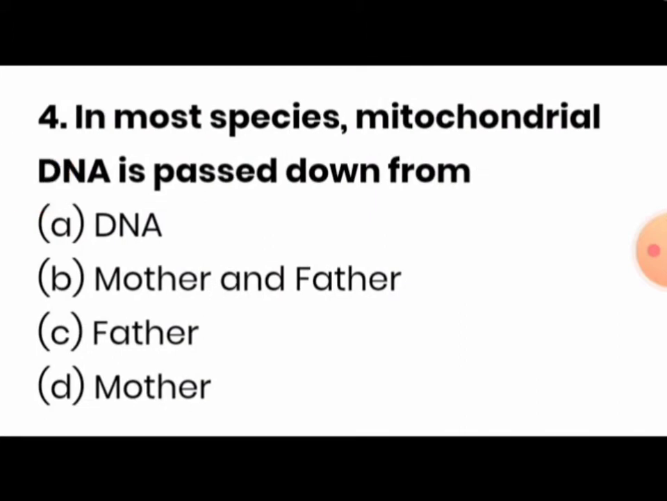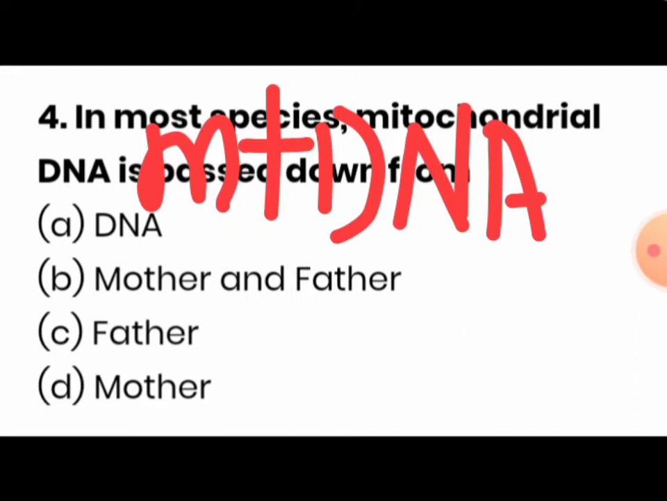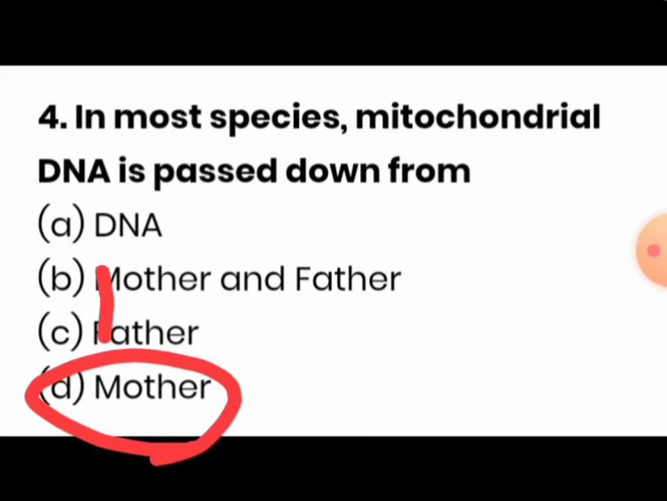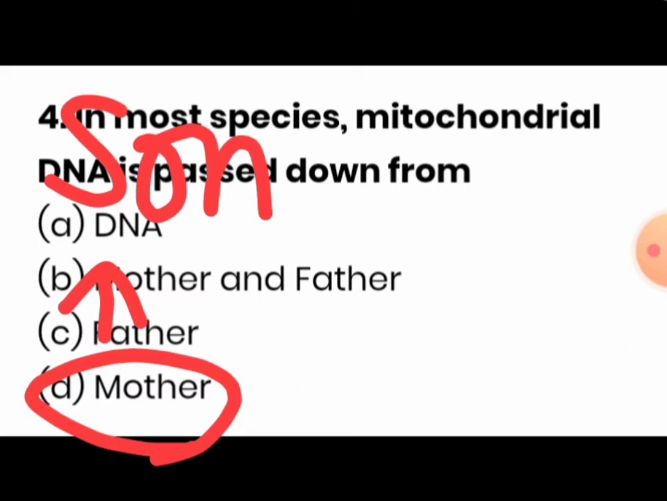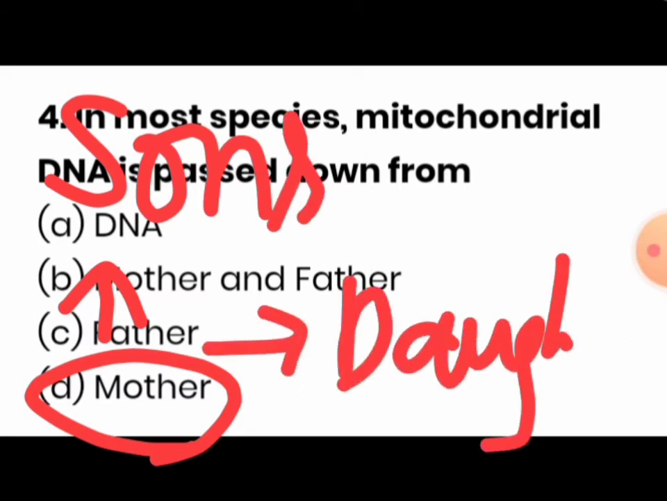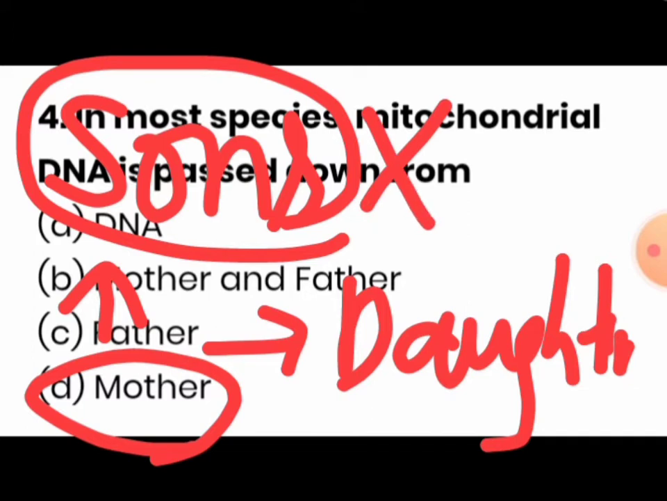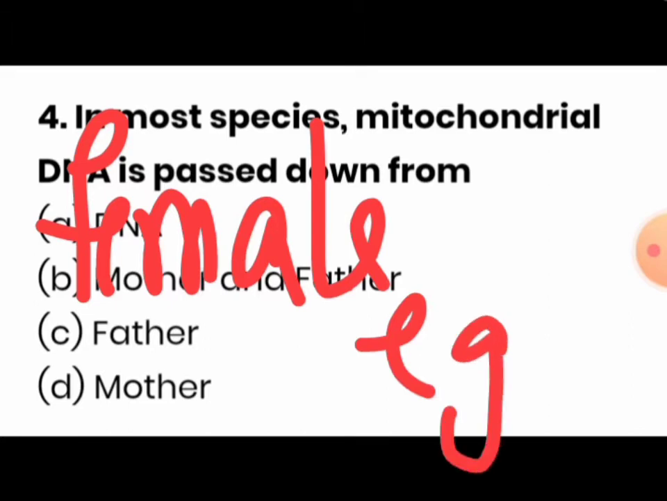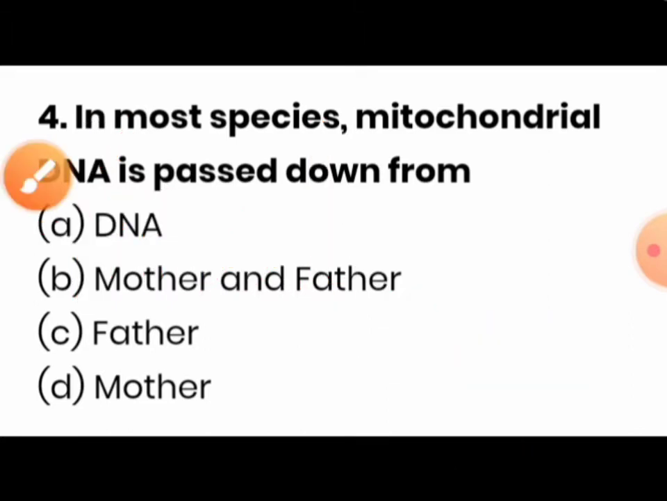In most species, mitochondrial DNA, also written as mtDNA, is passed down from mother to both sons as well as daughters, but sons cannot pass along their mitochondrial DNA to their children, because mitochondrial DNA is transmitted through the female egg. So the answer is mother.